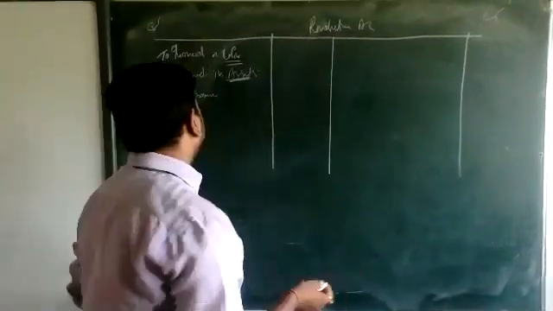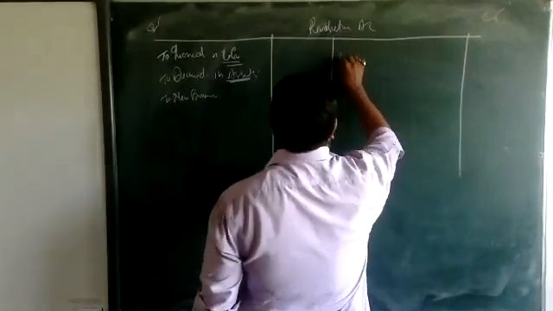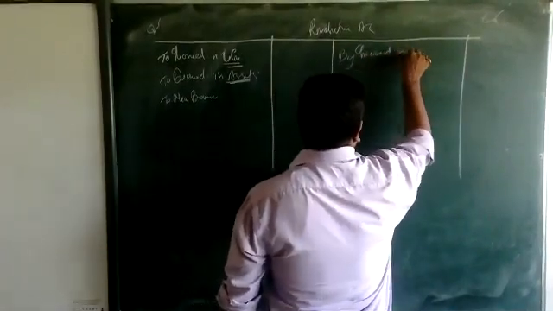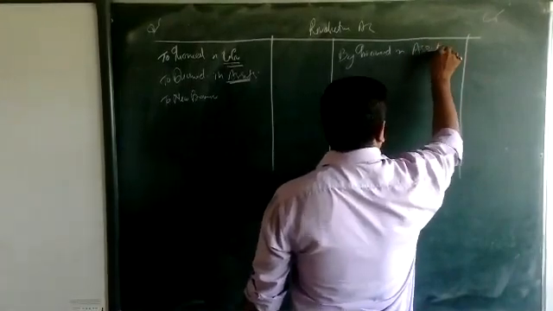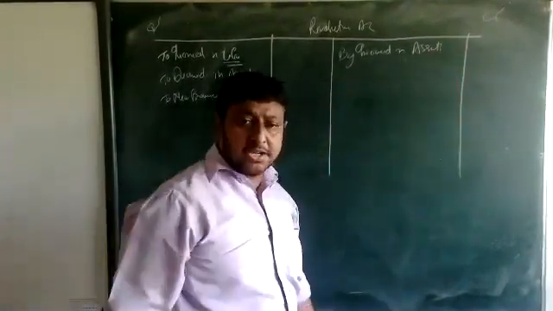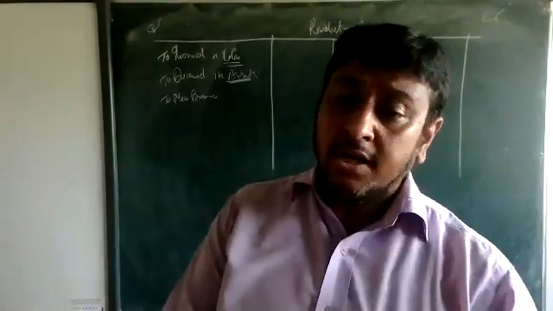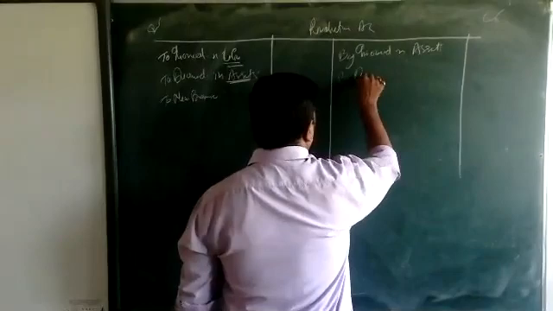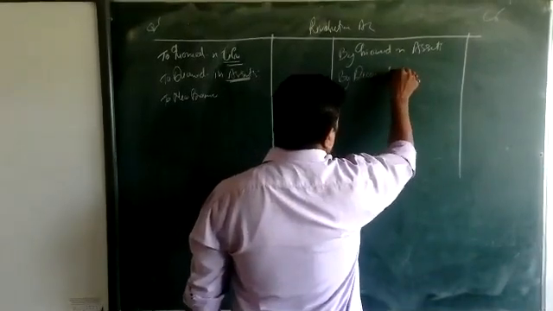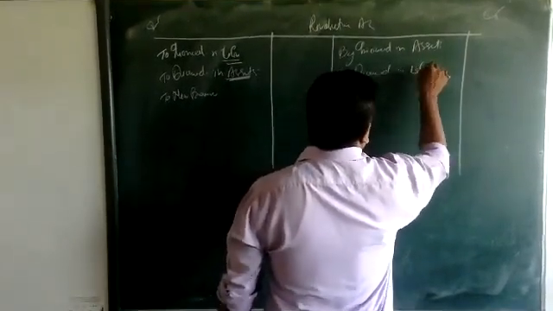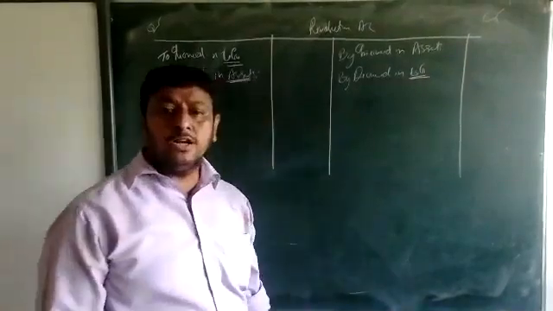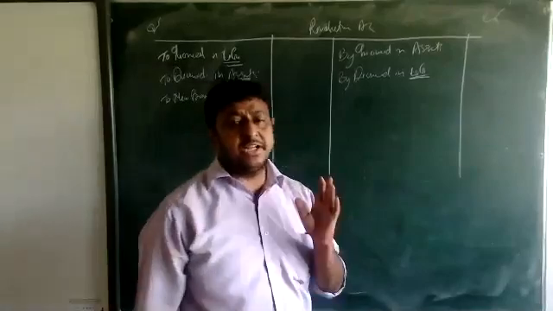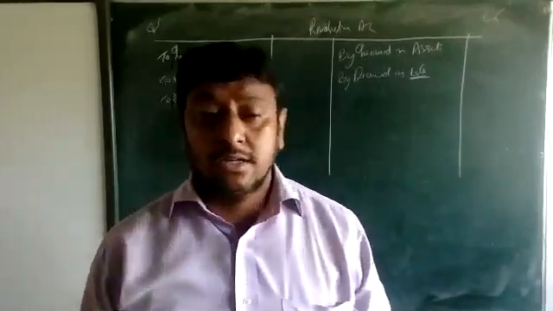Okay, the credit side is just the opposite. Increase in assets is shown on the credit side, and decrease in liability is shown on the credit side, and any decrease in provision is shown on the credit side.